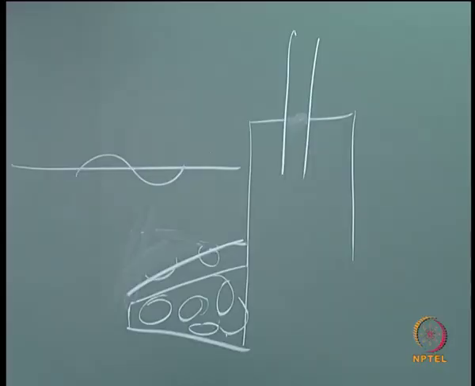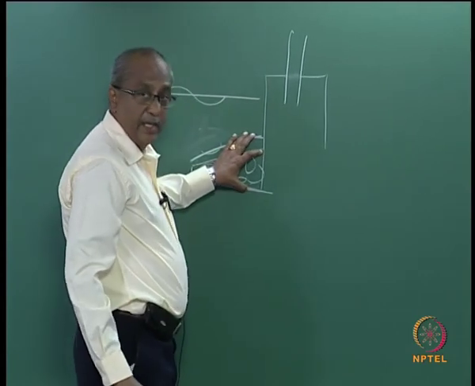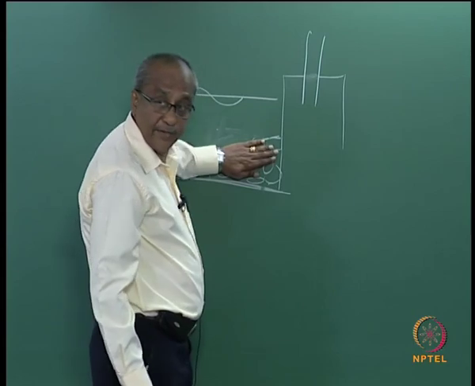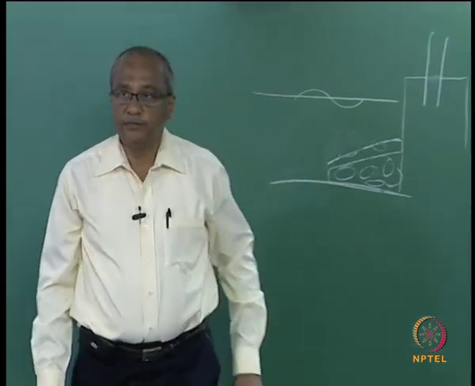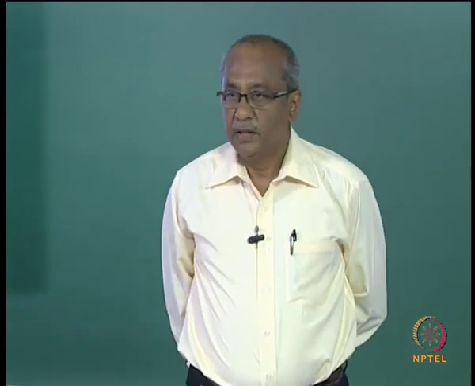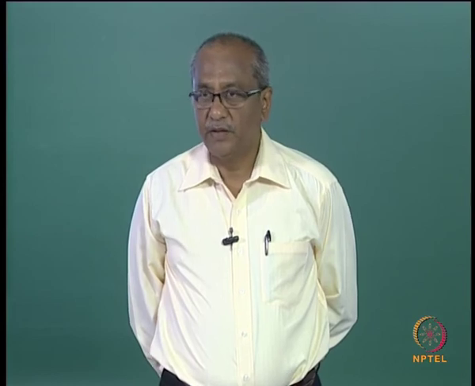Okay. So when you have this kind of a rubble mound, this is the seabed, the force will be reduced compared to the case where you do not have this rubble mound. That is natural because it is going to offer a certain amount of reduction, dissipation.